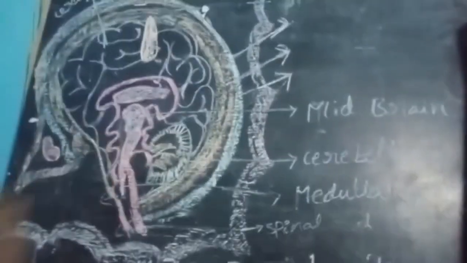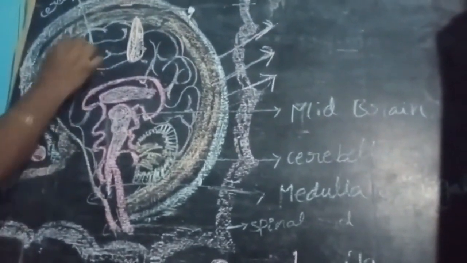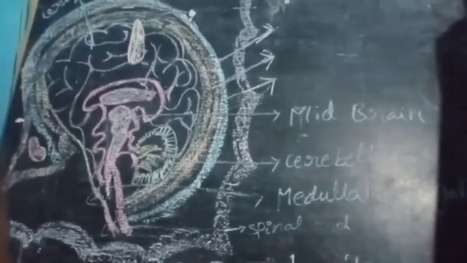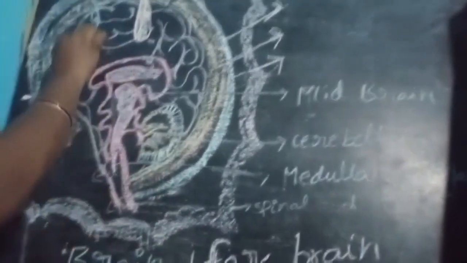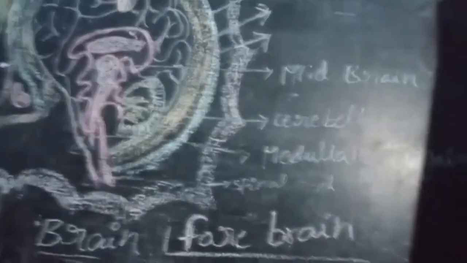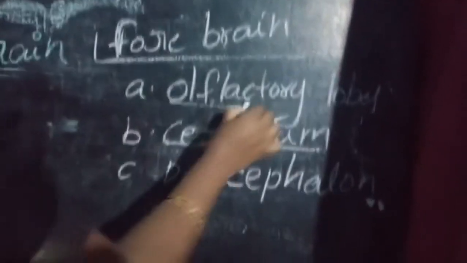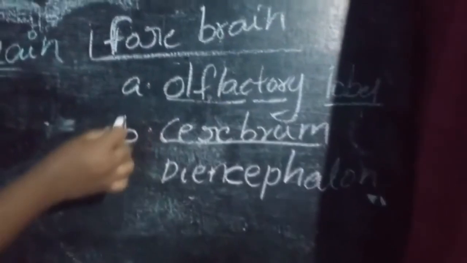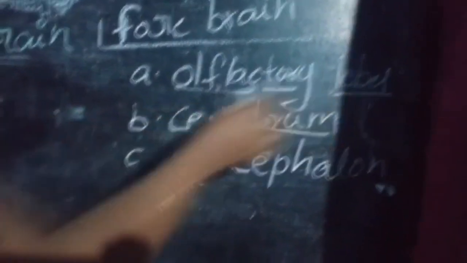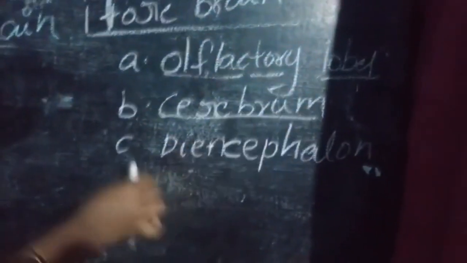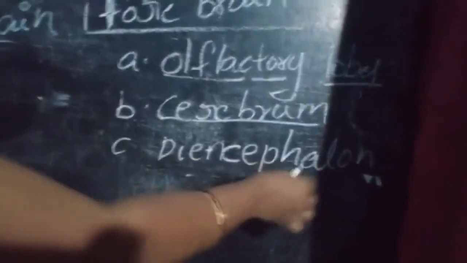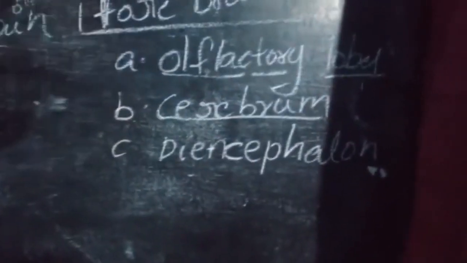You can observe this brain diagram. This is the cerebrum, the major part of the brain in the forebrain.